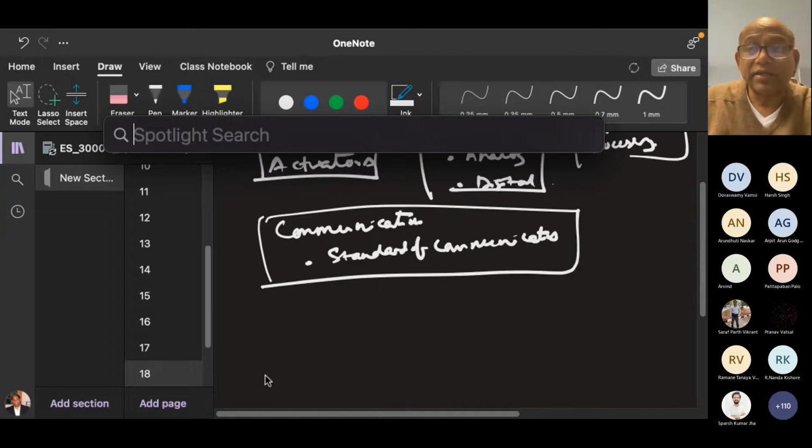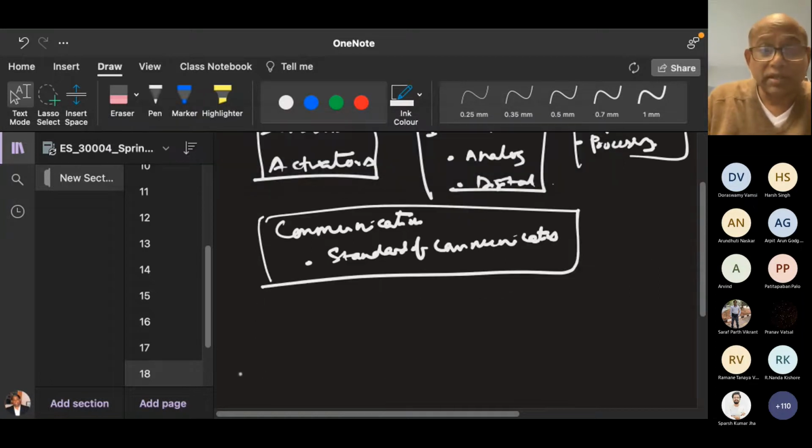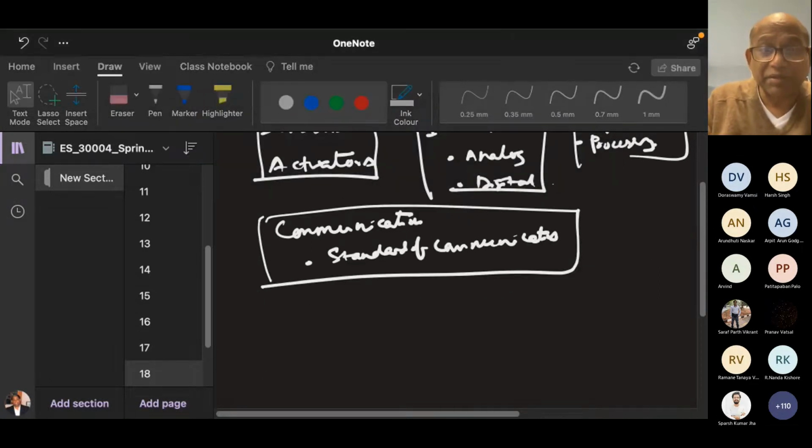Let's see a typical embedded system architecture. This is the picture of a typical embedded system architecture.